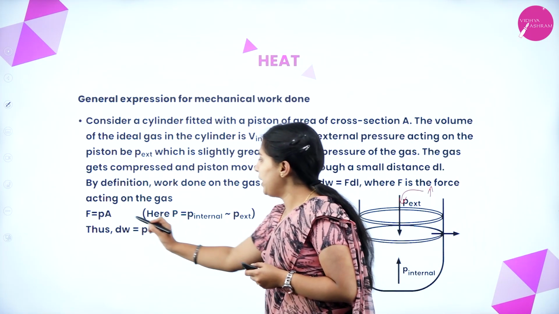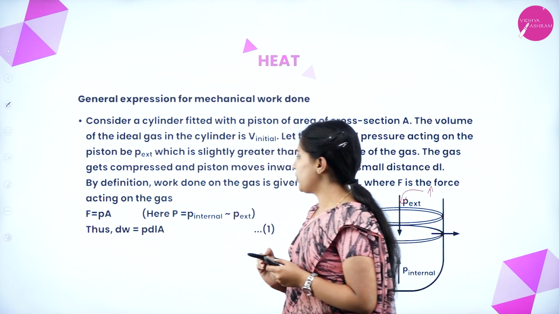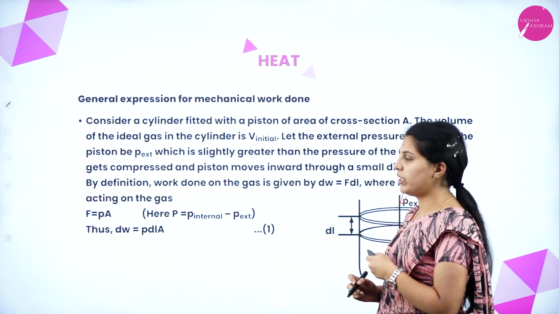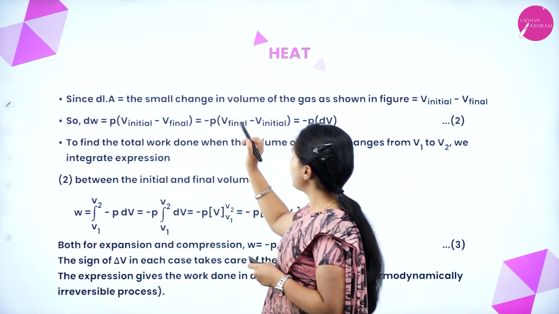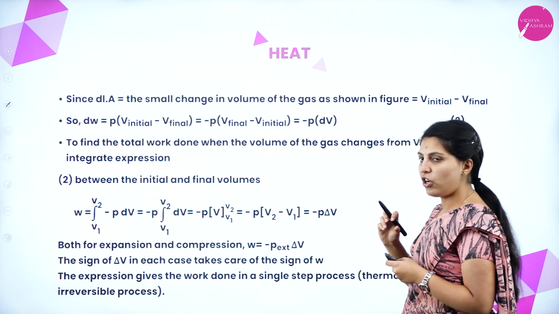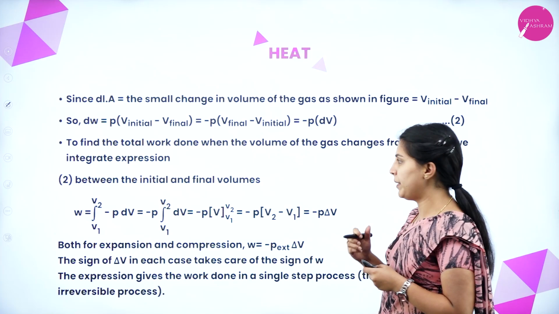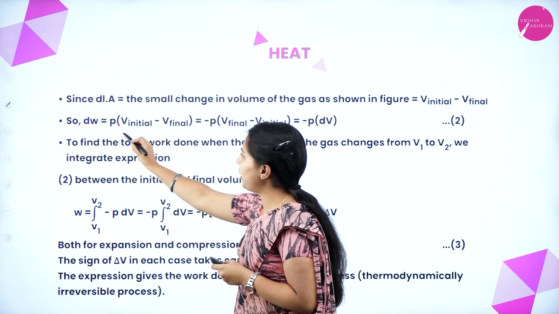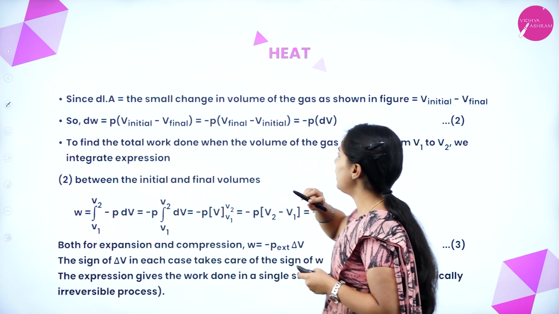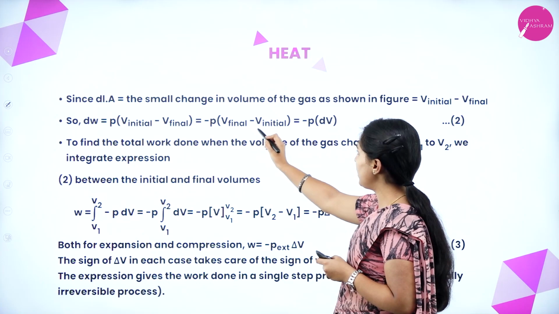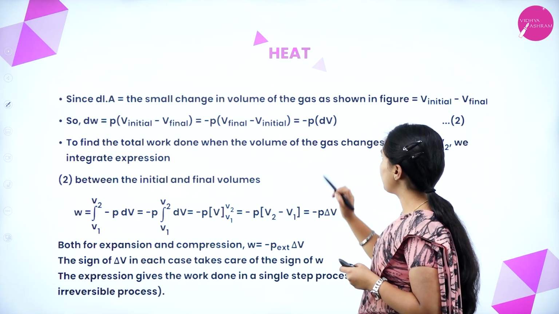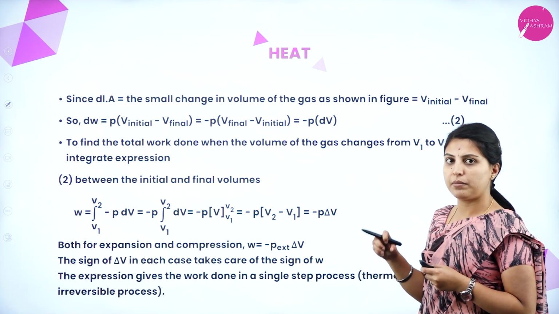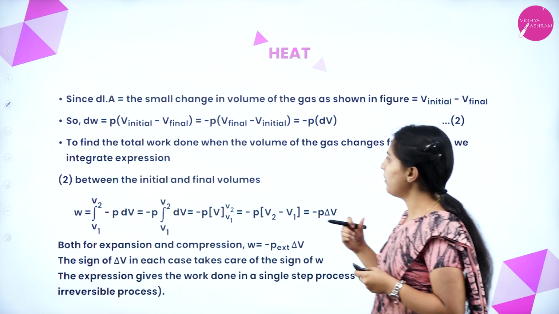See here, force will be pressure into cross section. So how will it be? P dl into A. This is the first equation. Since dl into A is the small change in volume of the gas, because it will be compressed, V initial minus V final. So dW equals P into (V initial minus V final), equal to minus P (V final minus V initial), that is minus P dV. It means work is done on the system, that's why it will be minus.